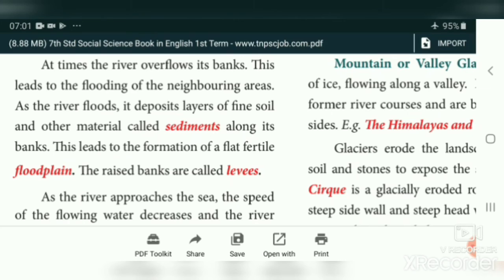As the river floods, it deposits a layer of fine soil and other materials called sediment along its banks. This leads to the formation of flat, fertile floodplain. So this is what we call floodplain. It contains very fertile soil. The raised banks are called levees.